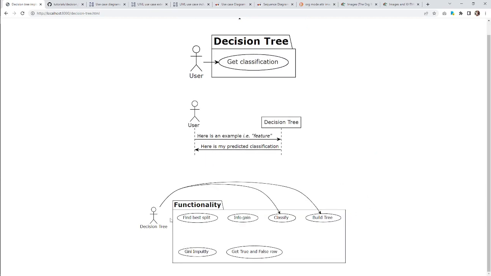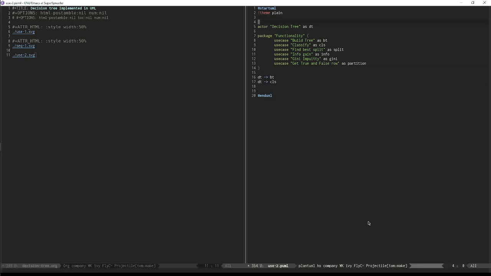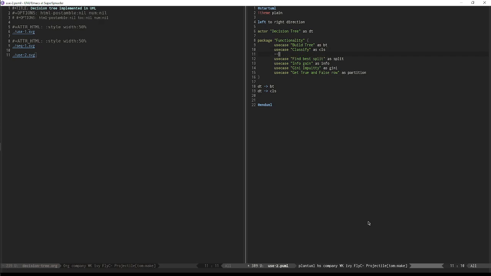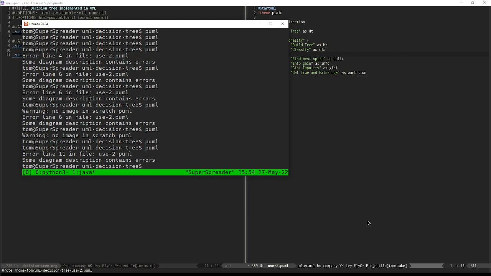And this is what we got. The decision tree can classify or build. And actually, so we want something like this. First of all, let's just say, is it left to right direction? Is that the direction we want? And right here, let's see if we can insert a horizontal line to just separate these things. Help us think about what's going on here.